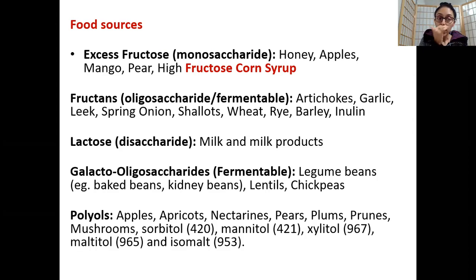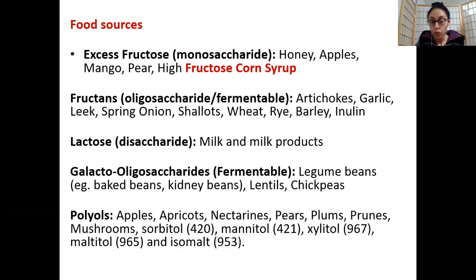All right. So those are your oligosaccharides, your fructans, which are present in wheat, barley, rye, inulin, all of those, as I said. Then your lactose also falls in this category as a disaccharide. Then you have your galacto-oligosaccharides, which are fermentable. So basically, they do a lot of fermentation in your large intestine. And then you have your polyols. The biggest source is your artificial sweeteners, like mannitol, xylitol, sorbitol. All of these are your polyols. They are present in your sugar-free gums and things like that.